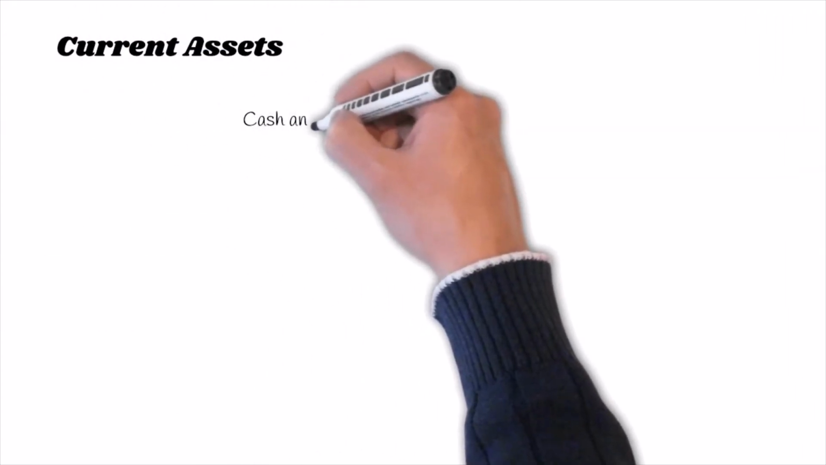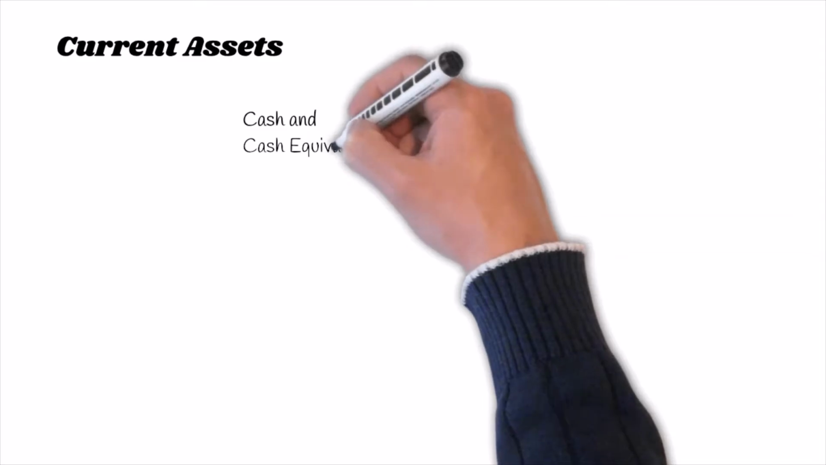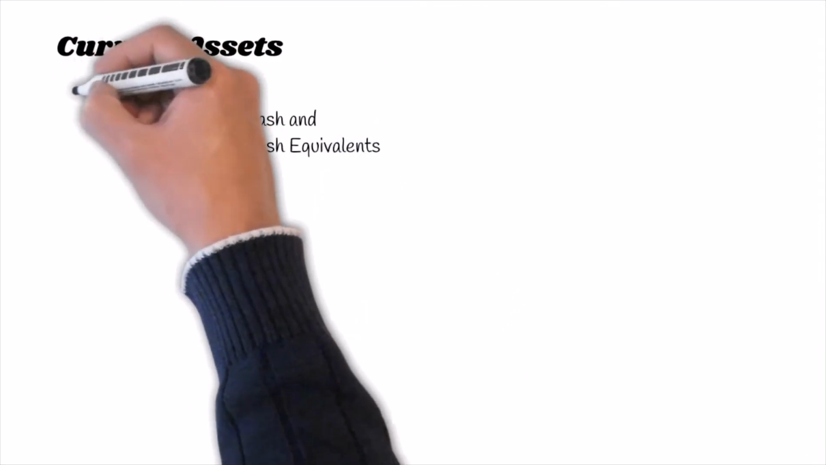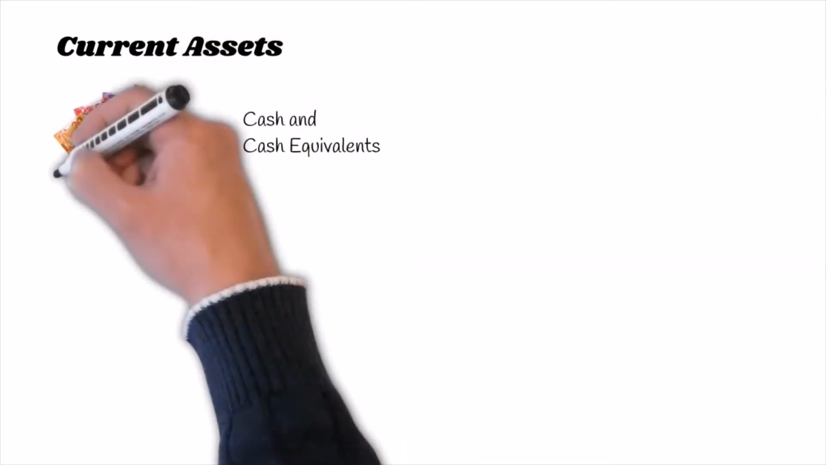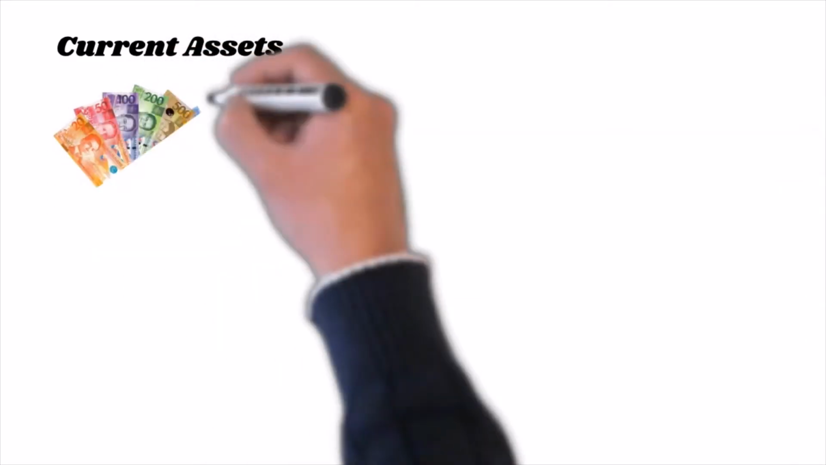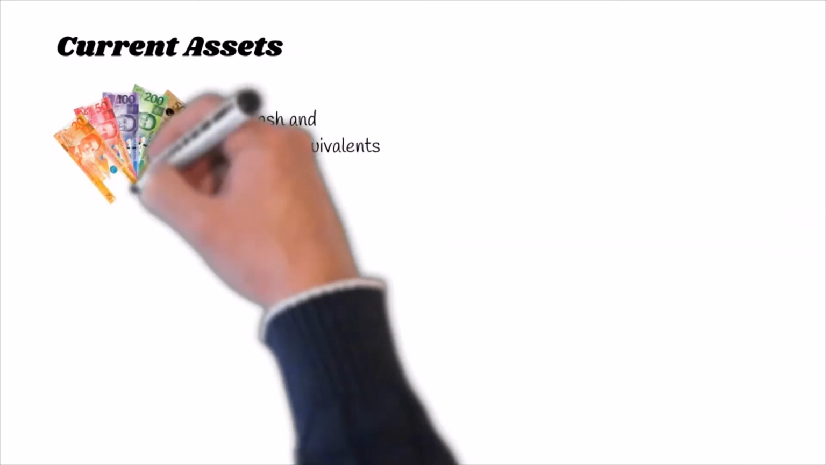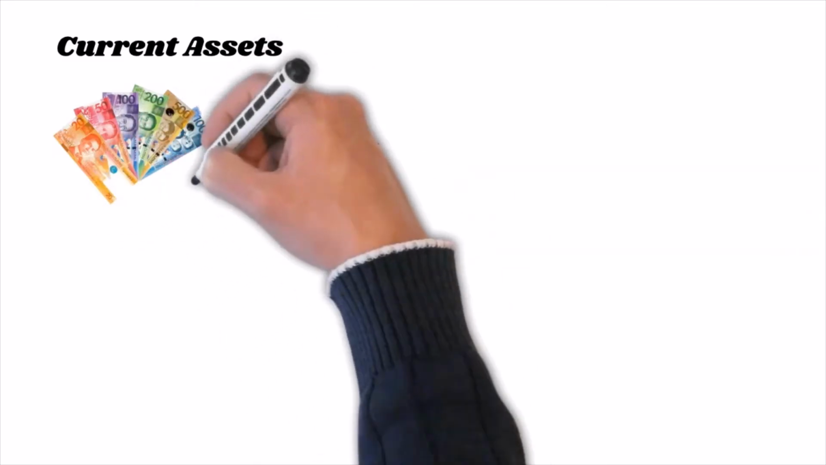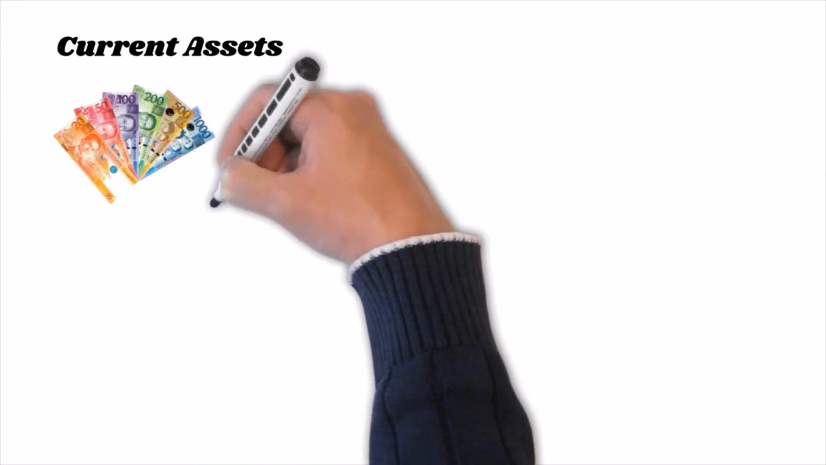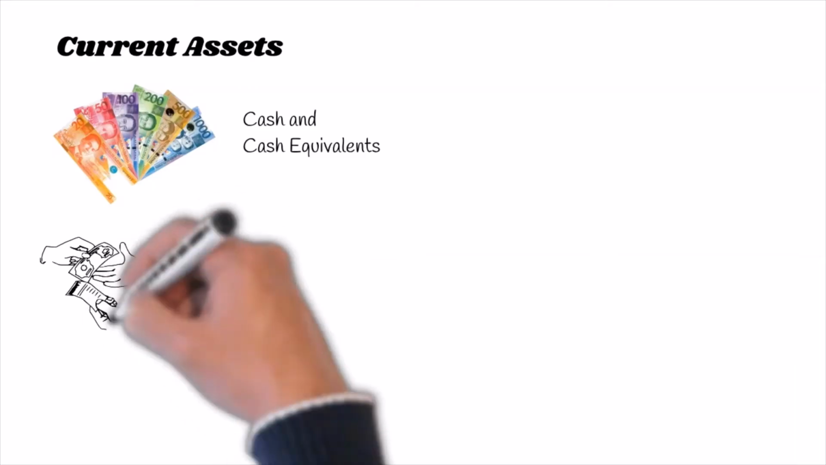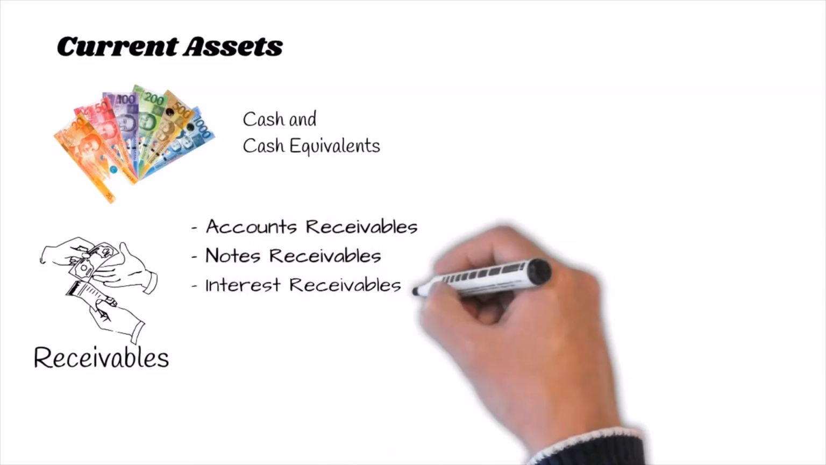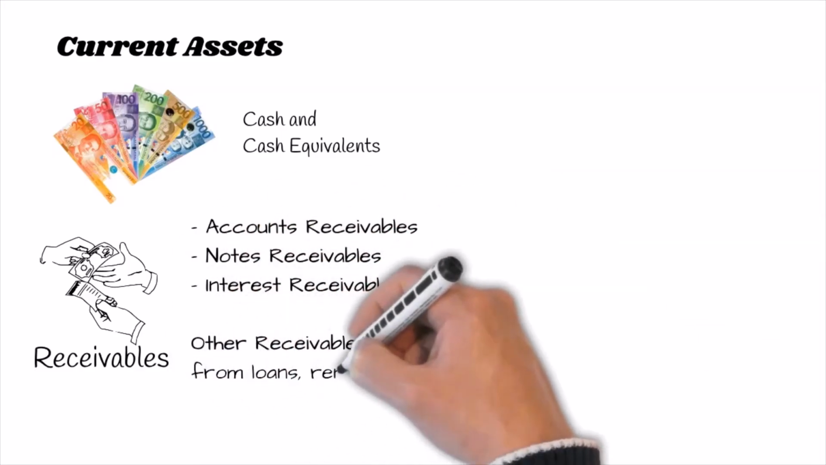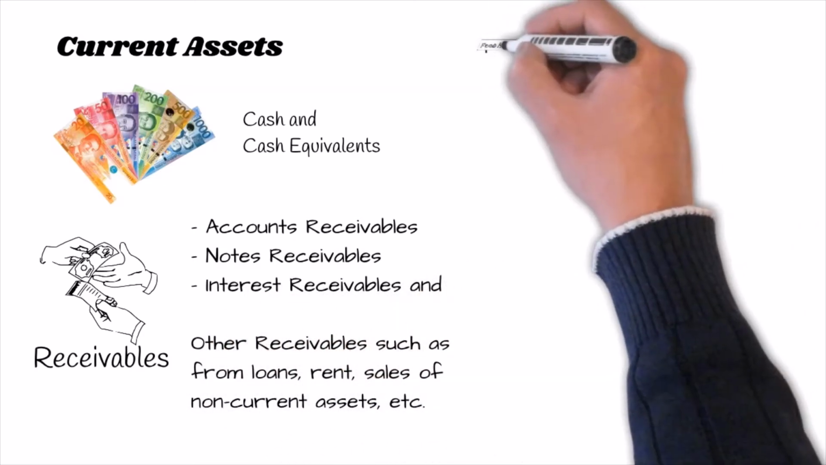Current asset examples are cash and cash equivalents. These include the bills and coins or the cash on hand, and the cash in bank, and the working and operating funds. Marketable securities and money market holdings, commercial papers are considered cash equivalents because they are liquid assets. Receivable accounts such as accounts receivables, notes receivables, interest receivables, and other receivables such as from loans, rent, sales of non-current assets, and many more.